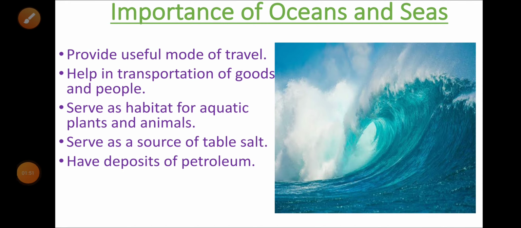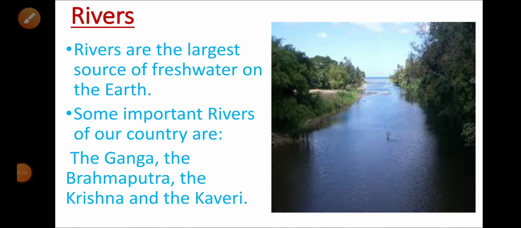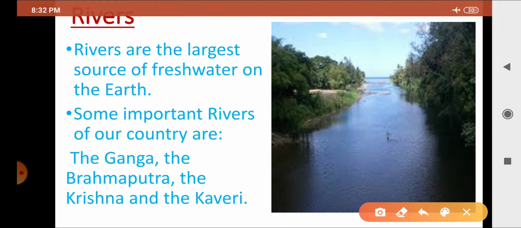Next I will be telling you all about rivers. As you can see from the picture, rivers are the largest source of fresh water on the earth. Some important rivers of our country are the Ganga, the Brahmaputra, the Krishna and the Kaveri.